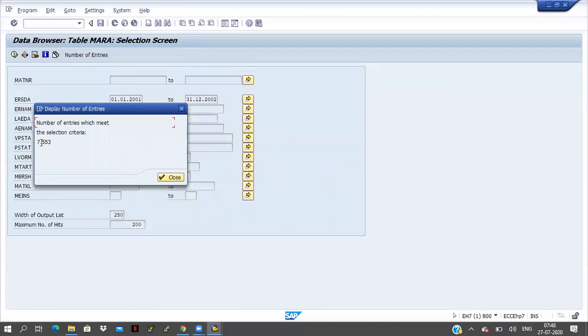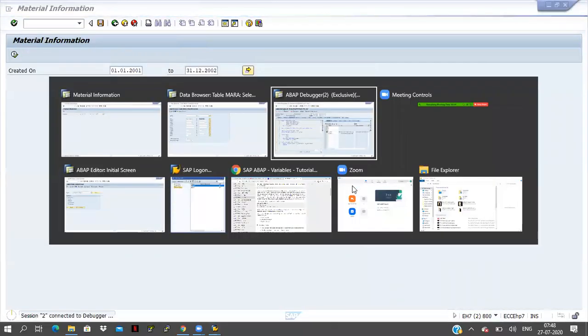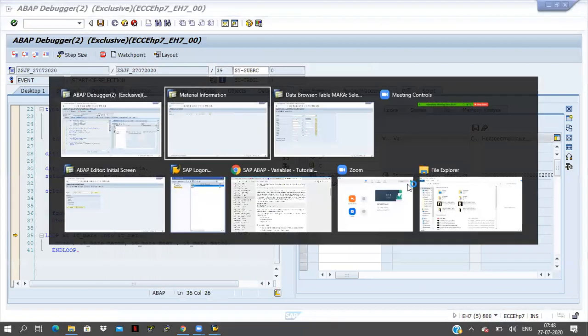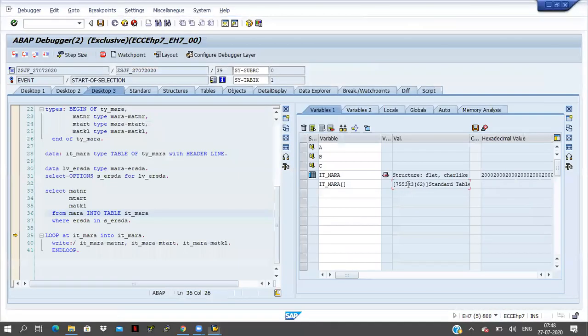How many are coming? 7,553 is coming here, and in the internal table also we are getting 7,553. Did you get it, or do I have to repeat this once again? Yes, sir, I got it, sir.